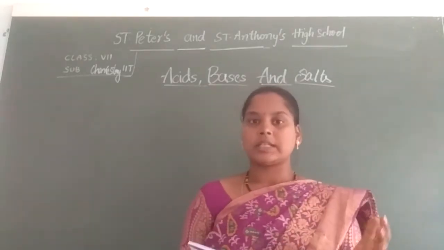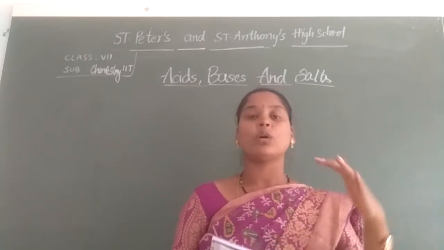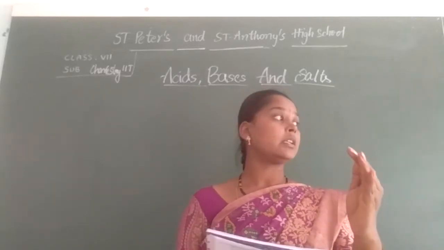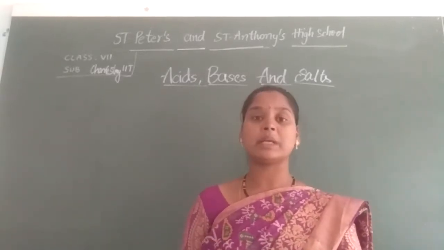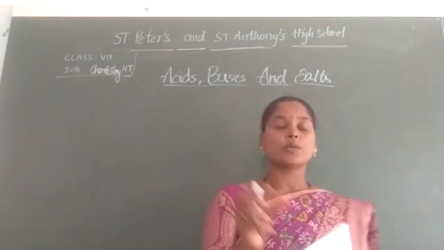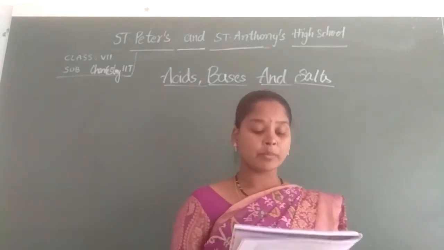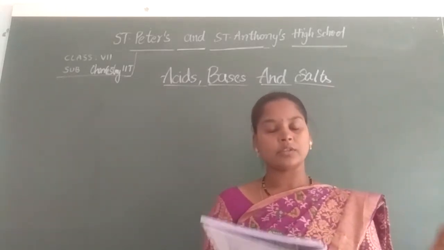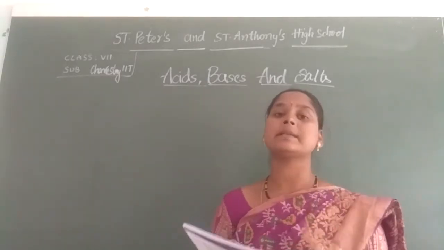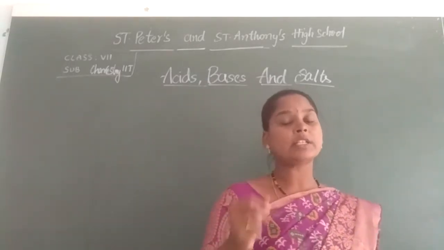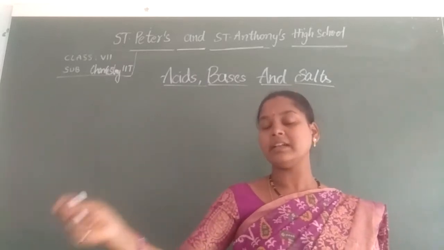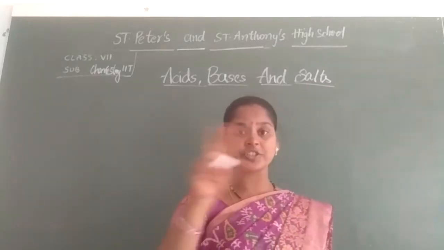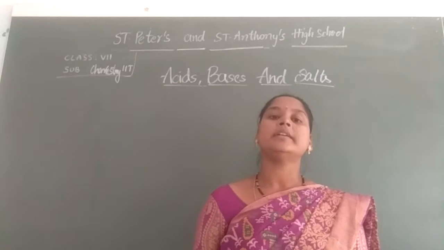Unfortunately, the drinks are not labeled, so he doesn't know which is the acidic drink, which is the basic drink, and which is the neutral drink. So what does he have to do? Here he has to take a few litmus papers. The best example is litmus papers. We have red litmus papers as well as blue litmus papers. If we dip red litmus into a soft drink and it turns blue, it is basic. And if we take blue litmus paper and put it into one more drink, if it turns red, it is acidic, and if the litmus paper does not change color, then it is a neutral drink.